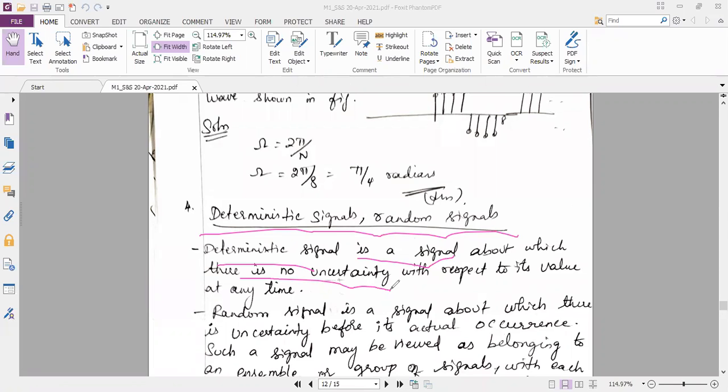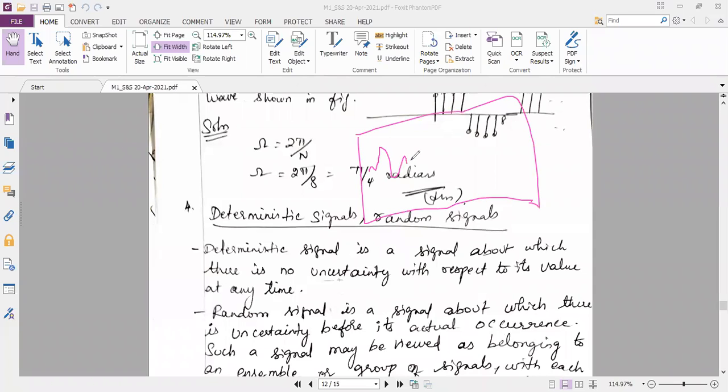For a random signal, I can give you the example of ECG. You people have seen the ECG signal, have you? Yes, ma'am. So I'll just show roughly how the signal will be. I have a graph like this, like in the hospital, we see on the monitor. The signals are like this.